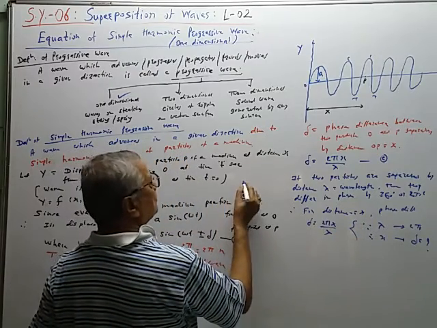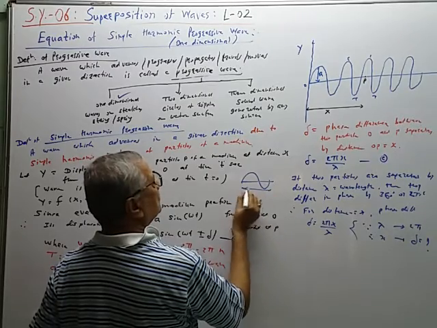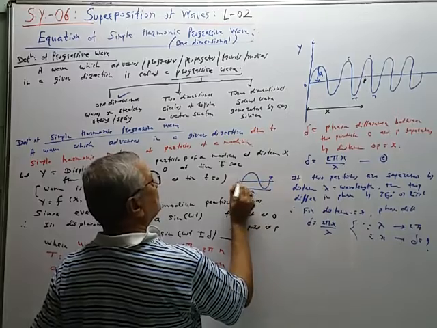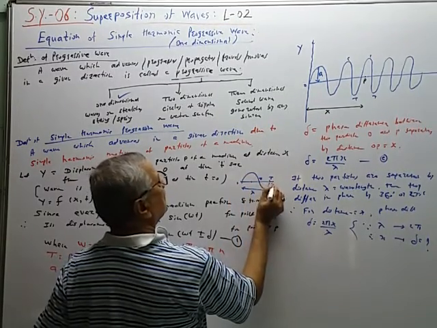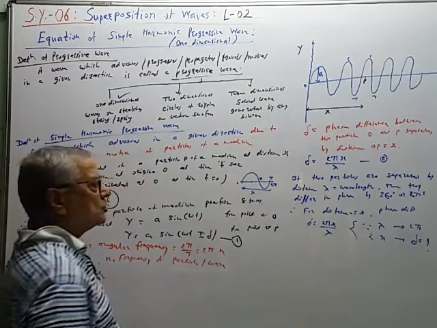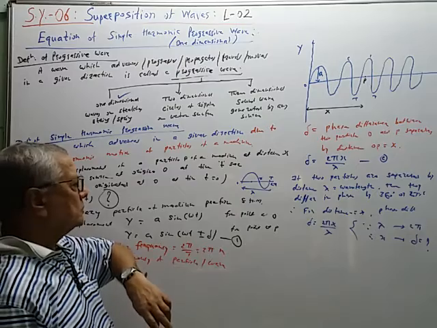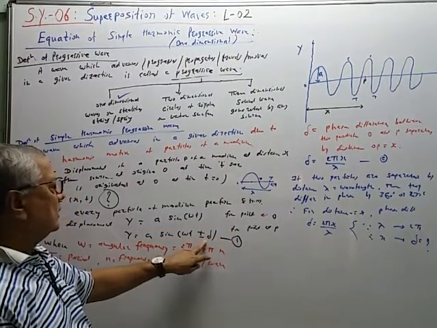We know this property: one cycle corresponds to distance lambda, corresponds to period capital T, and corresponds to 0, 90, 180, this is pi, this is 2 pi. So the phase difference is 2 pi for distance lambda. We have used the one cycle property. So the delta is substituted here.